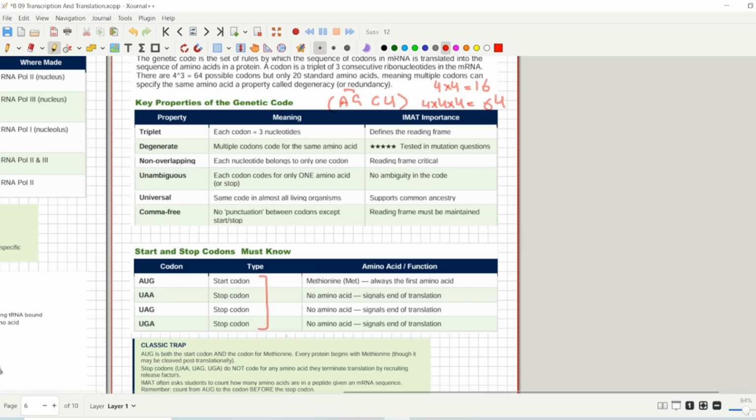They are really important. And the most important one is actually methionine. Methionine is adenine, uracil and guanine. It is called the start codon, while the other 3 are called stop codons, and they are also really important. Since these 3 codons do not code any amino acids, they are also called non-sense codons, while all the other sequences that encode specific amino acids are called sense codons.